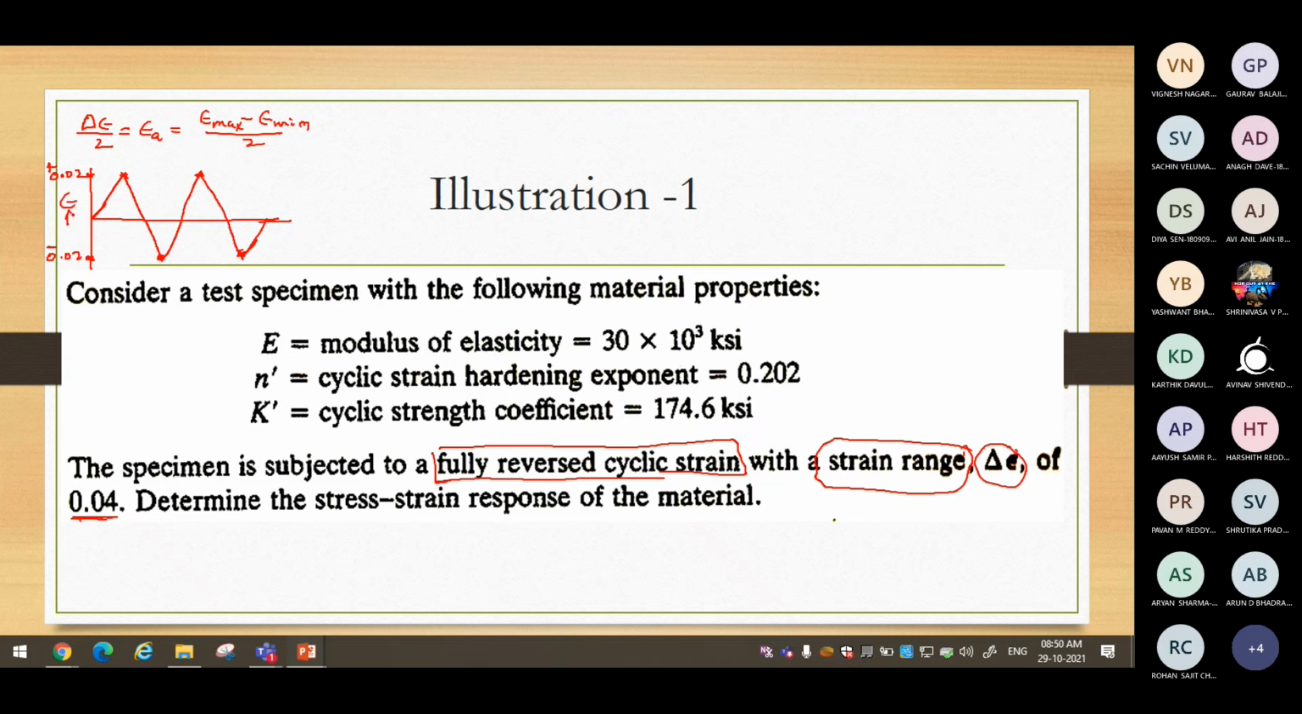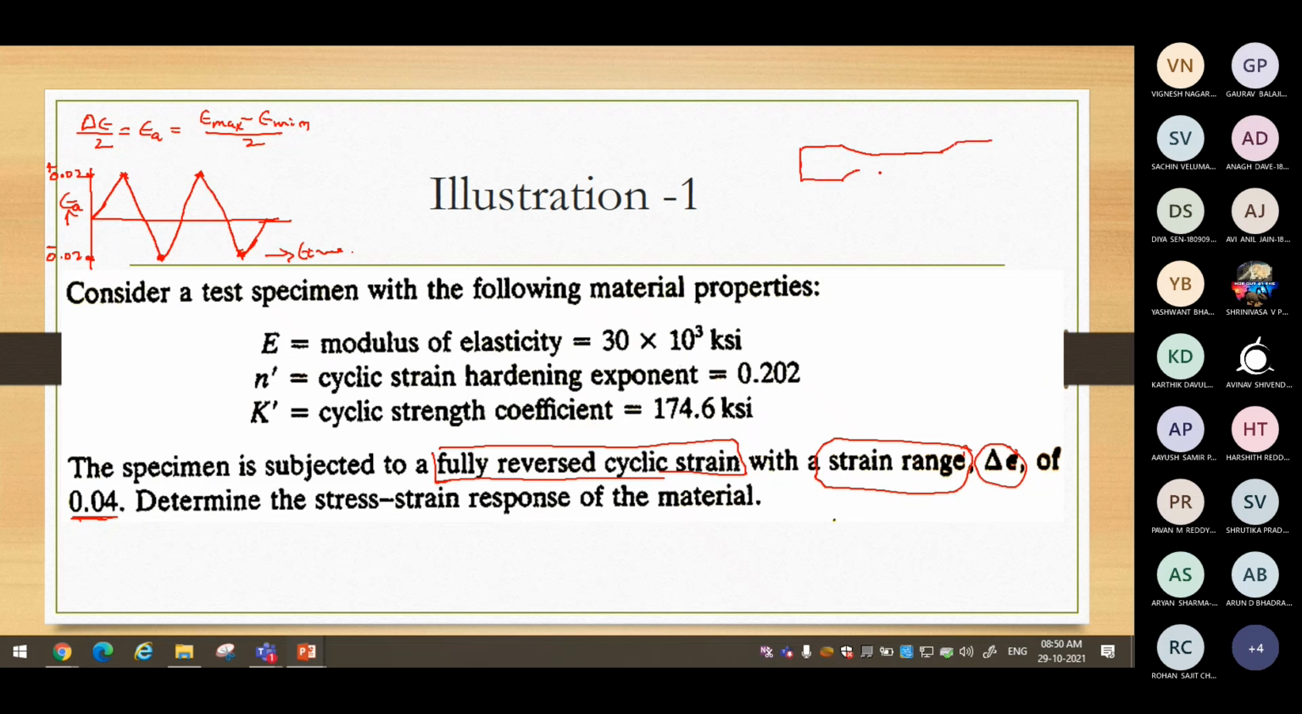So this axis is epsilon, the strain amplitude axis, and this axis is time, t. During this time period we are applying this type of loading pattern. That is the meaning of a fully reversed strain range of magnitude 0.04. Strain amplitude is half of that, therefore 0.02. It is said it is a tensile test specimen, like the tensile test specimen you have used in your strength of materials lab.